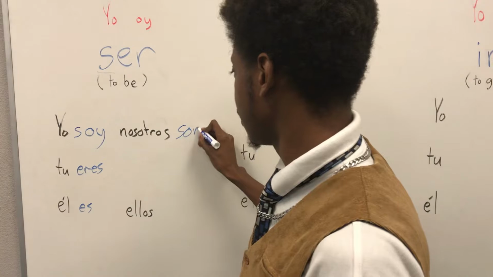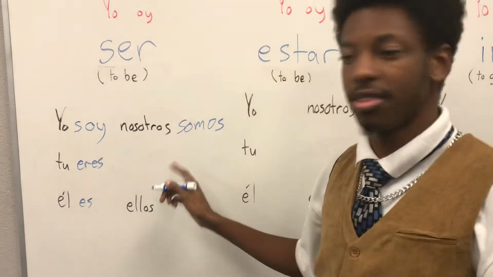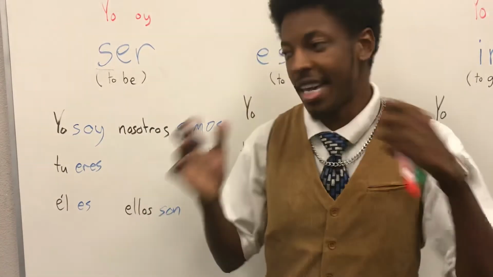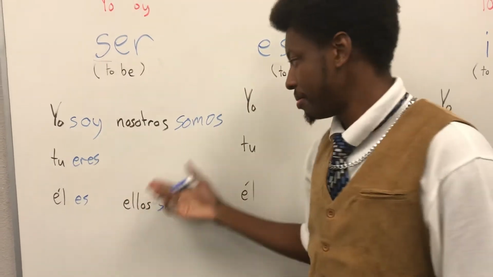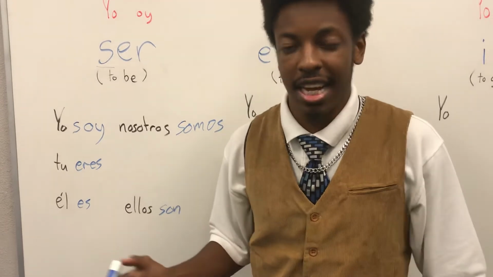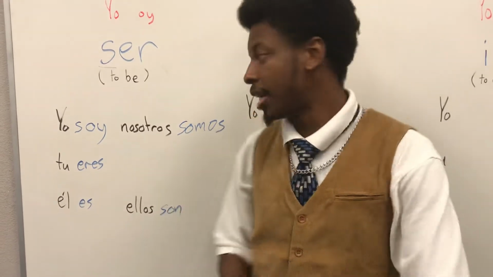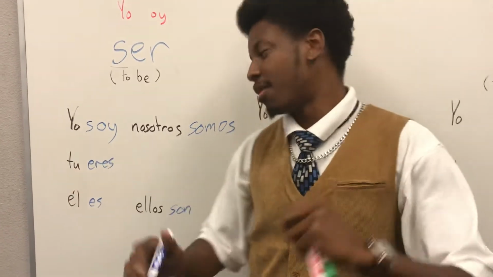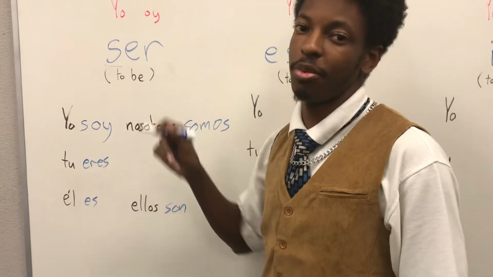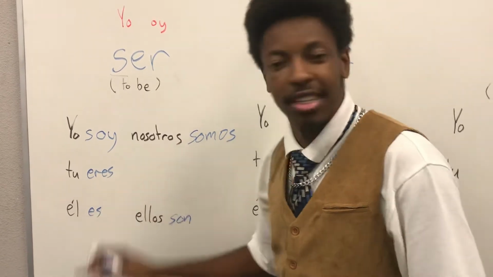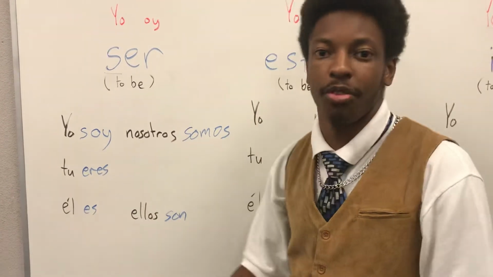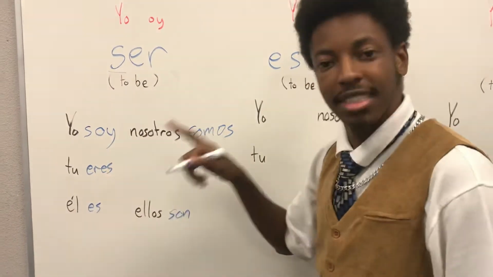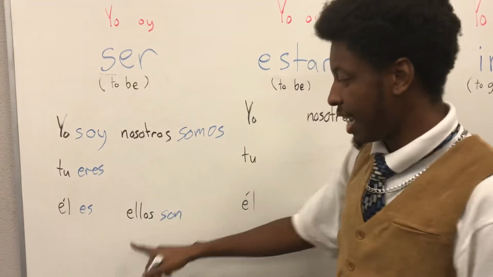Nosotros somos. Ellos son. Now don't ask me why these are the conjugations. I already told you why it has to be different, but just memorize it, okay? For this one, I don't ask you to memorize a lot, but memorize ser. Ser is a very important verb. If you don't memorize it now, you're gonna have to at some point. You might as well do it before your test, right? So, ser. Yo soy, tú eres, él es, nosotros somos, ellos son.